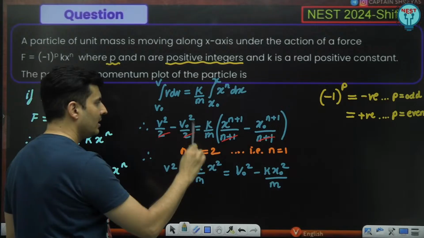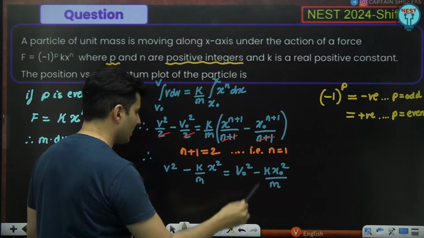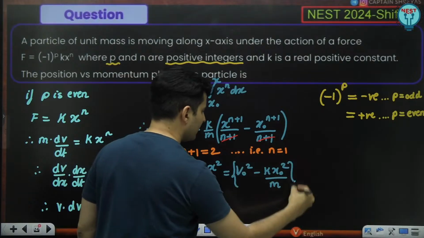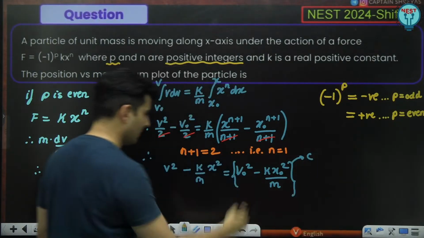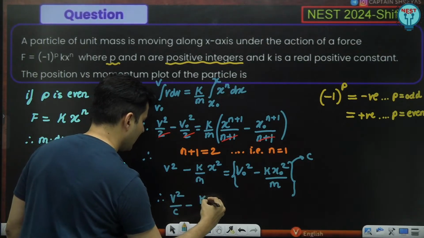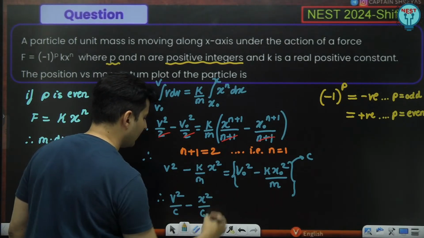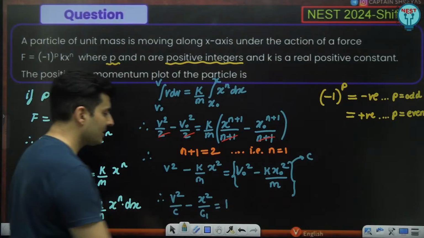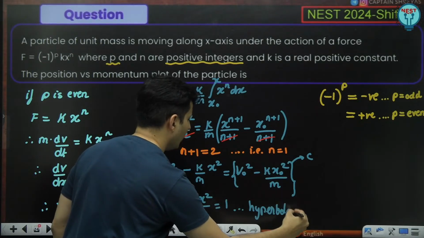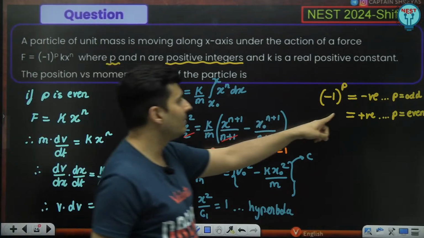Bring this to the left hand side, bring v naught square to the right hand side. Now, this whole thing is a constant. So why not treat this whole thing as some constant like c? Bring this over here, you will get v square by c minus k by m x square, and this thing will again become a new constant. Let's say c1 is equal to 1. What is this? This is nothing but the equation of a hyperbola. So if n is 1 and p is even, it is a hyperbola.